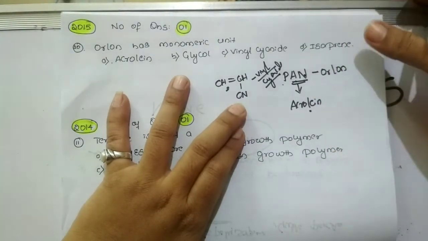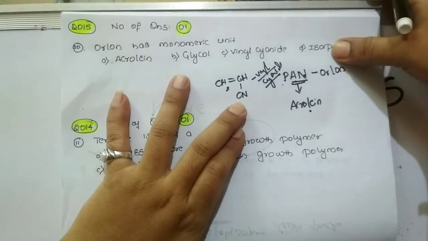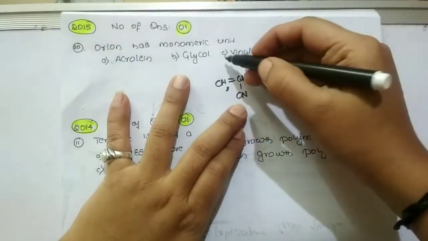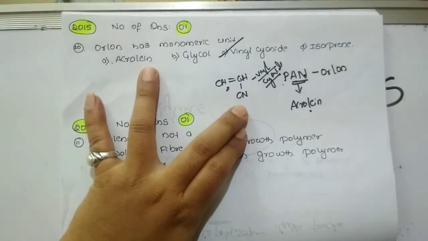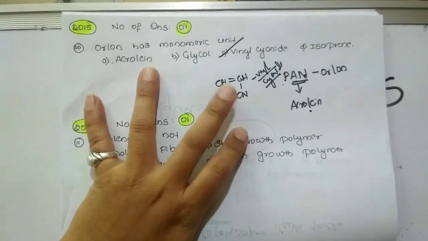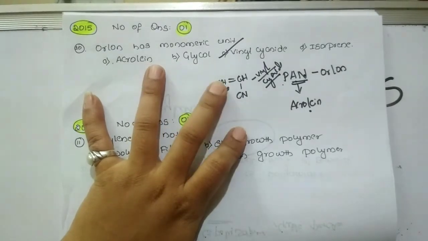According to the question, Orlon has a monomeric unit of acrolein, glycol, vinyl cyanide or isoprene. We have already discussed this, so option C, vinyl cyanide, is the correct one. Acrolein is another name of vinyl cyanide. Glycol is ethylene glycol, which is a monomer unit of Dacron or terylene. Option D, isoprene, is the monomer for natural rubber. So option C is the correct one.